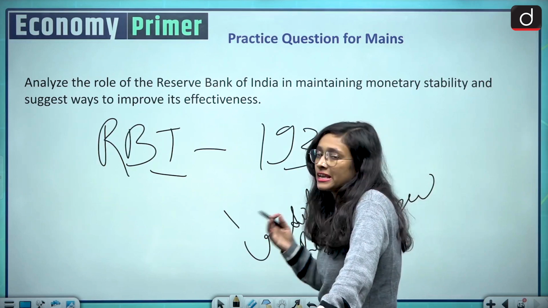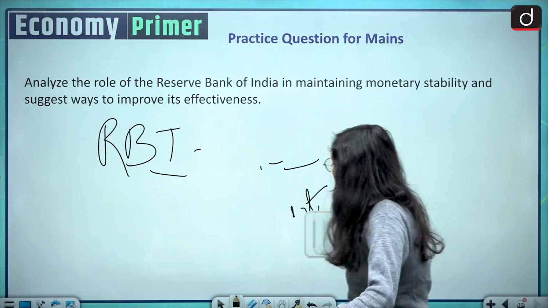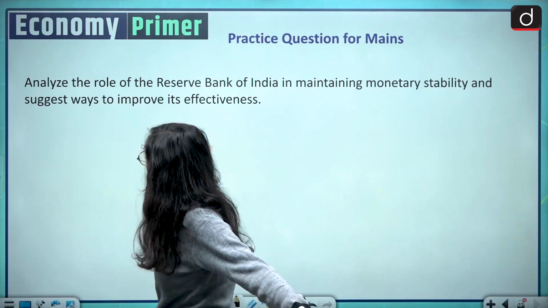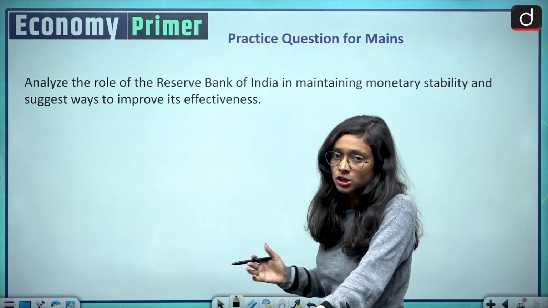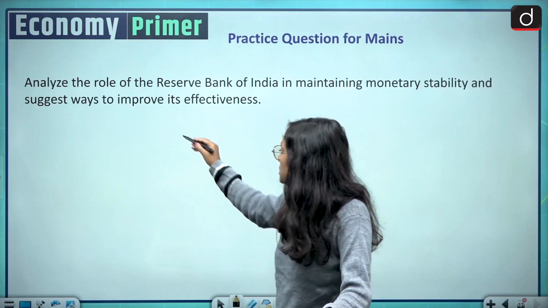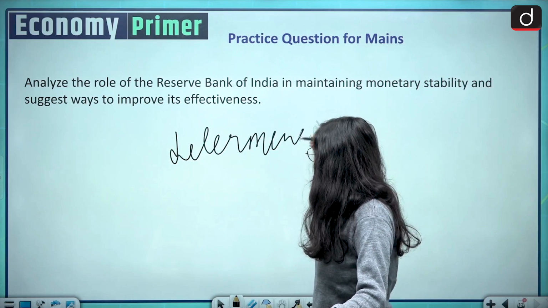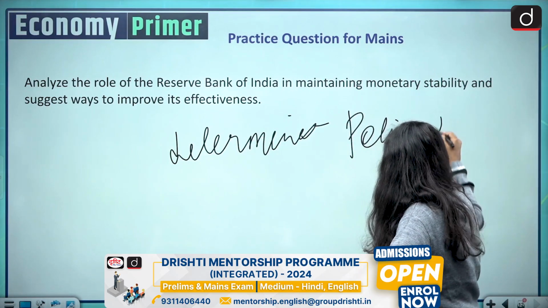Coming to how it helps to maintain the monetary stability. First, we have the monetary policy committee of the RBI. With that committee, it tries to determine the policy rate or repo rate in the economy.